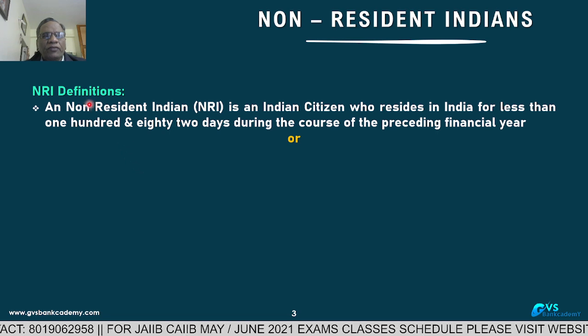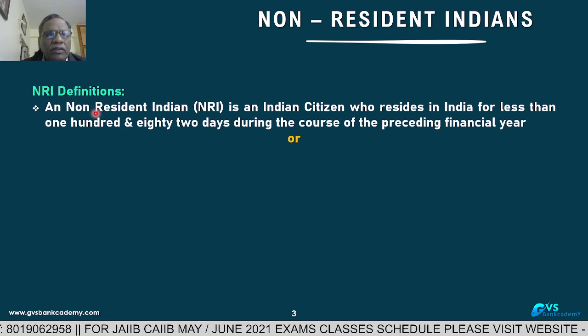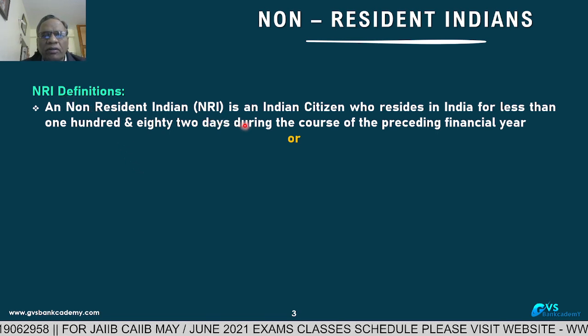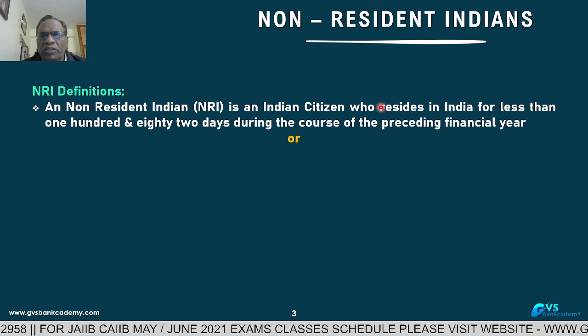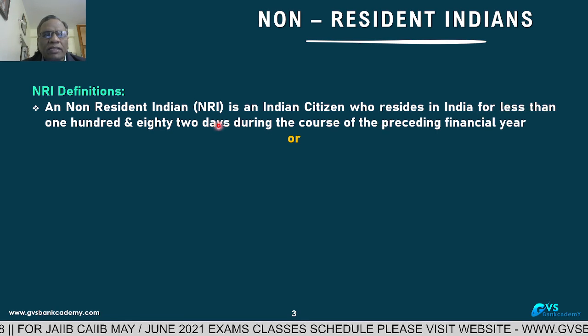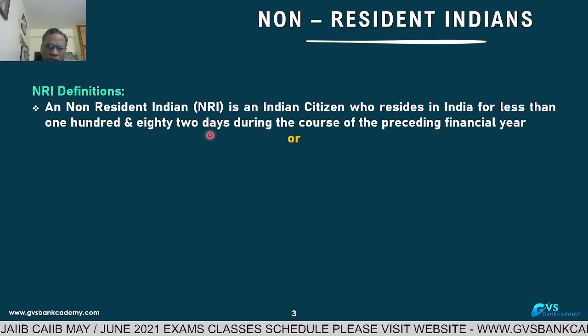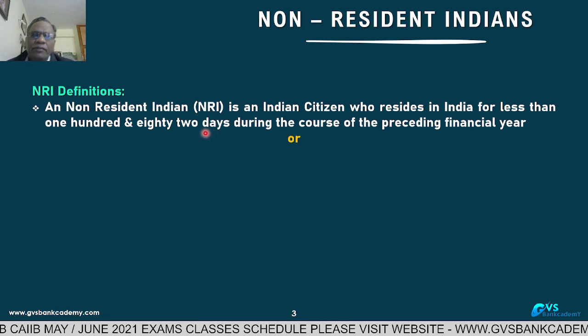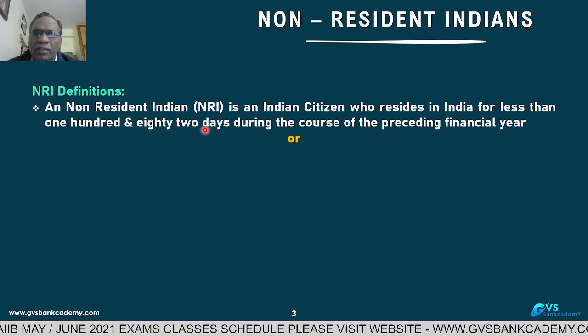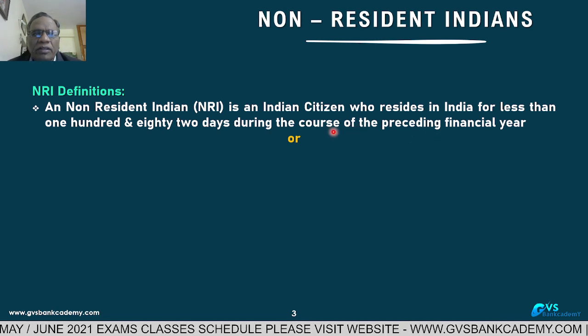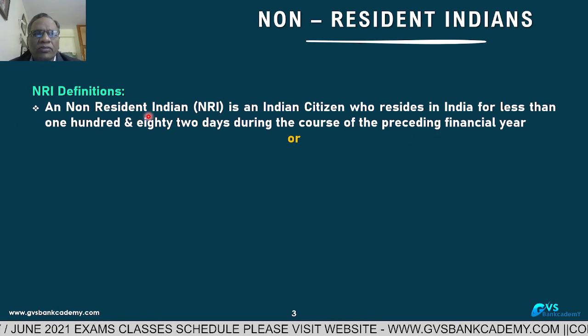What is the definition of NRI? A non-resident Indian is an Indian citizen who resides in India for less than 182 days. So, any person who is residing less than 182 days in the preceding financial year will be treated as a non-resident Indian.